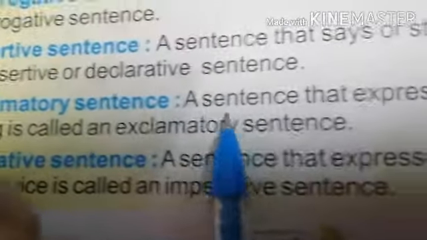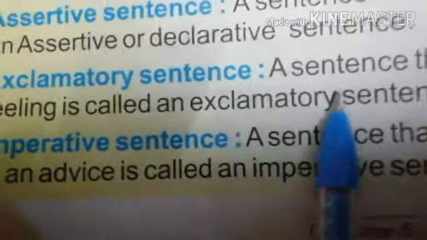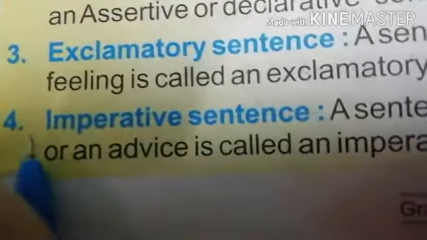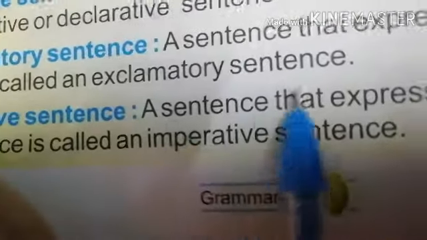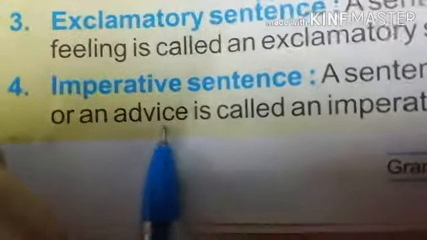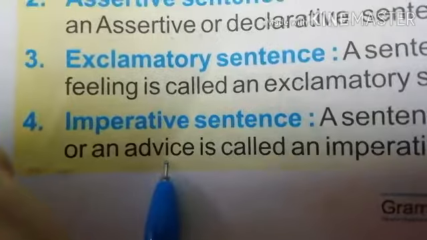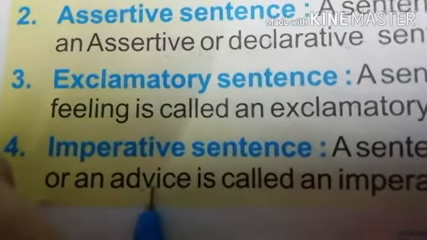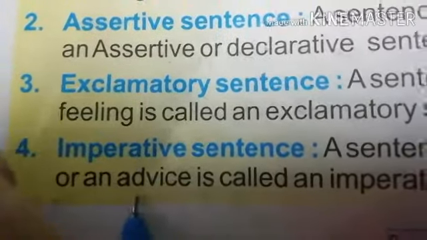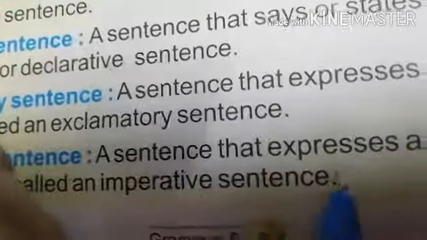Exclamatory sentence: a sentence that expresses a strong or a sudden feeling. Imperative sentence: a sentence that expresses a command, a request, or an advice. Advice means, Meena, do your homework on time. You must always walk on the left hand side. This is advice. It's called an imperative sentence.